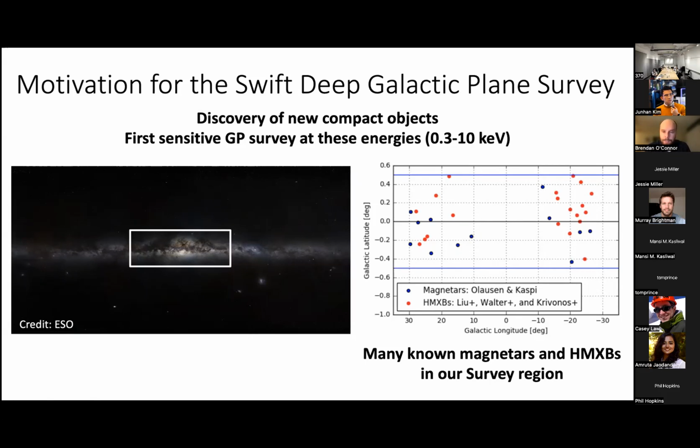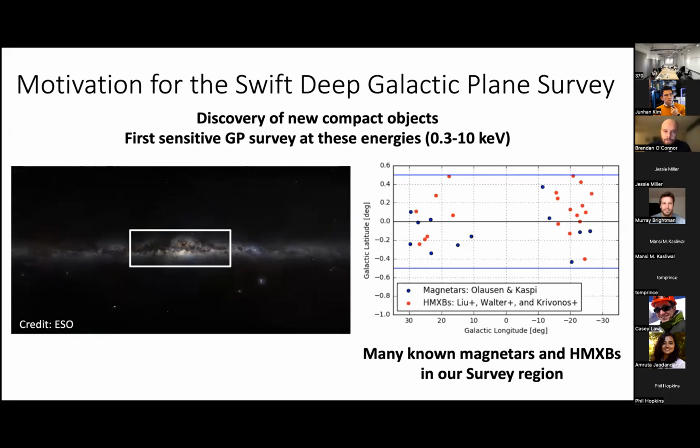Understanding the galactic population of these sources is a really good way to understand how they formed, how systems of neutron stars evolve, and that has implications for gravitational waves and a bunch of other types of science, as compact objects, of course, we see them all throughout extragalactic astronomy as well, from gamma ray bursts to fast radio bursts, superluminous supernovae. So understanding the galactic population can help us understand how we can perform population synthesis of these other types of systems.